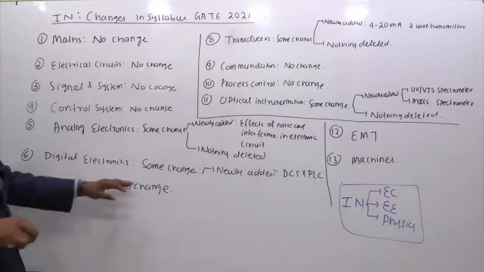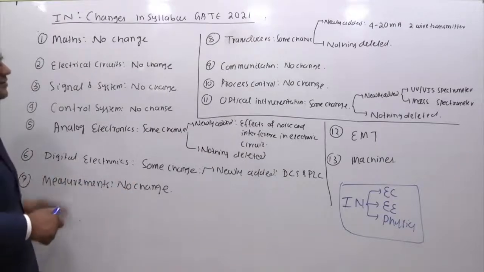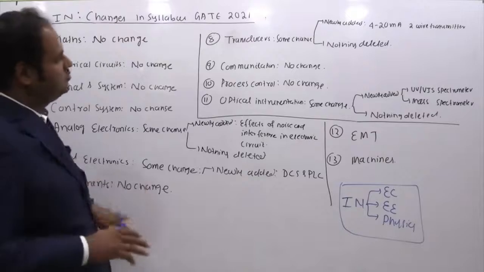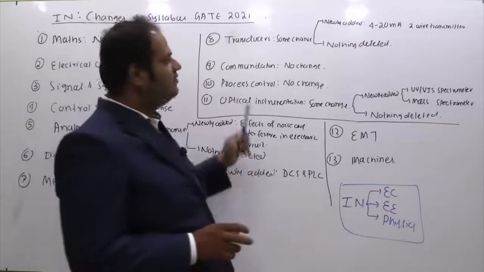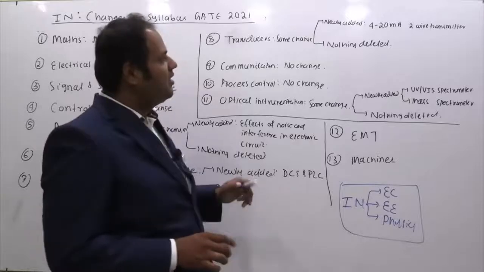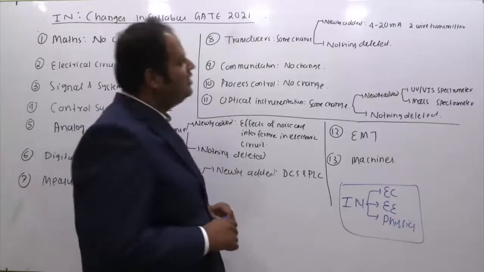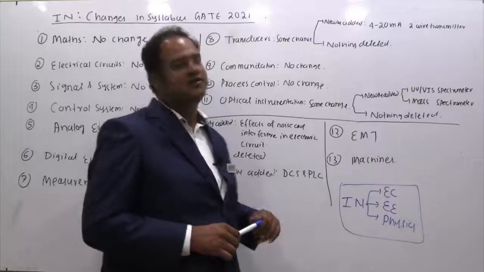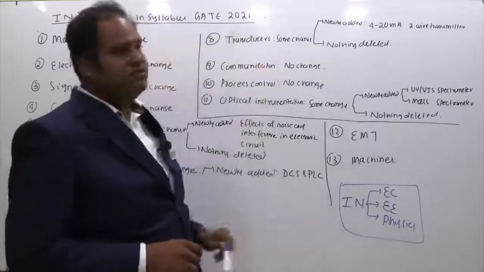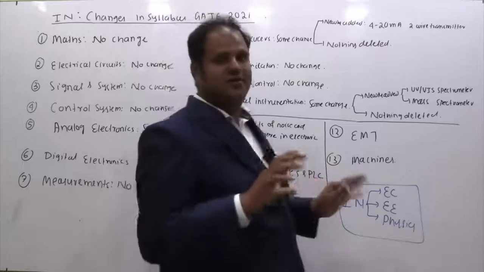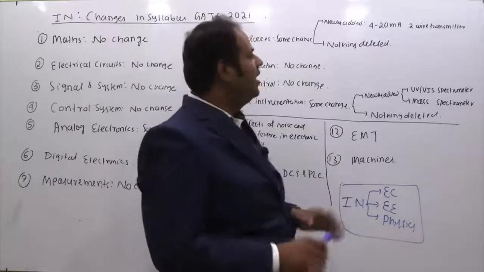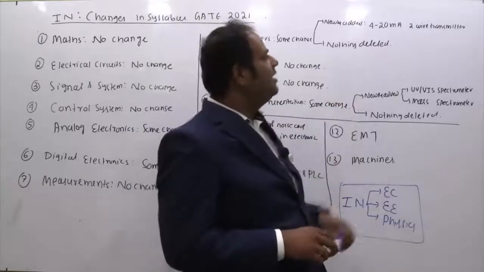Measurements, no changes. Whichever was there in 2020, still the same thing they have again copy pasted, no changes have been done. In transducers, some changes, they haven't deleted anything, but at the end you will see 4 to 20 milliampere 2-wire transmitter. This they have added in transducers, which is known as sensors and industrial instrumentation. So if you read the syllabus thoroughly and compare, at the end only this is added: the 4 to 20 milliampere 2-wire transmitter.